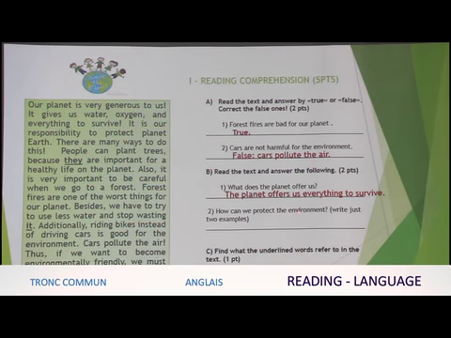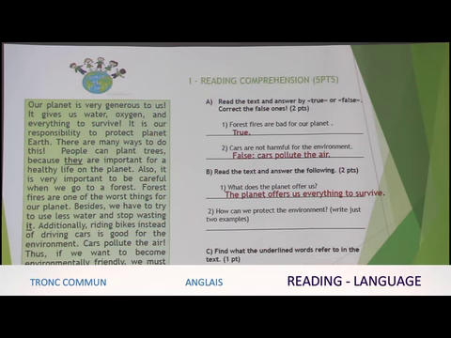How can we protect the environment? That is how we as people can protect or save the environment. In the text here we have 4 ways, but we are asked to write just 2 examples. Okay, so let's do this. There are many ways to do this.